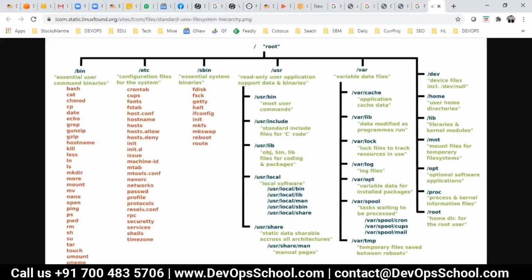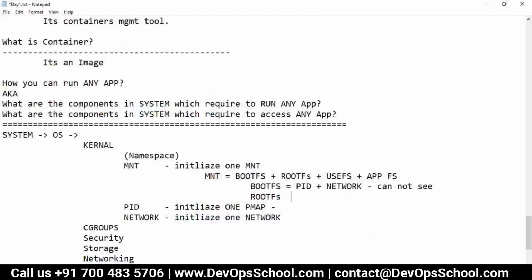Yes, so this you see, right? C drive, D drive, C Windows. These are called the root file system. Root file system means operating system flavor, and this flavor is of multiple types: Ubuntu flavor, Red Hat flavor, CentOS flavor, Fedora flavor, Windows flavor, Windows 10, Windows 12, Windows 16. These are the root file systems which you can see. Remember this.